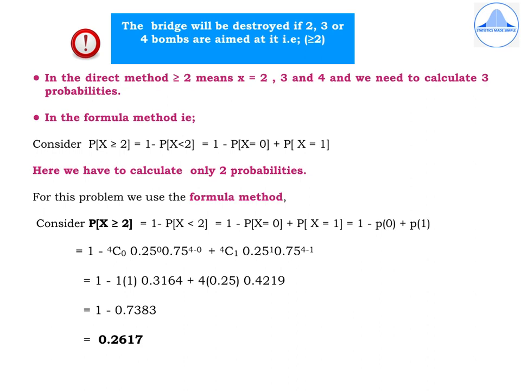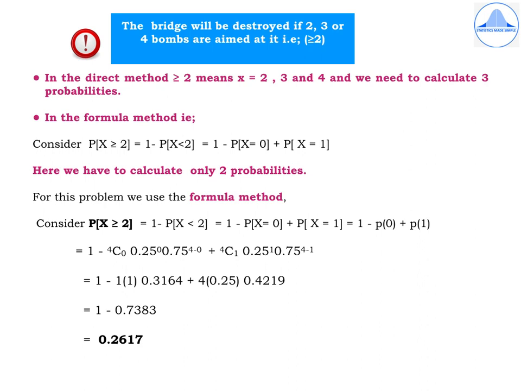Now what are the values which are less than 2 in the range? It is 0 and 1. So the expression reduces to 1 minus [probability of x equal to 0 plus probability of x equal to 1]. Here we have to calculate only 2 probabilities, whereas in the direct method we need to calculate 3 probabilities. So for this problem we'll use the formula method.